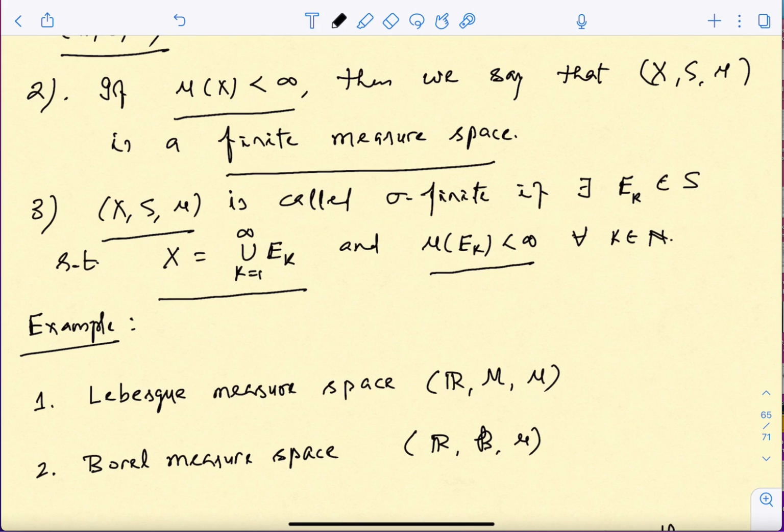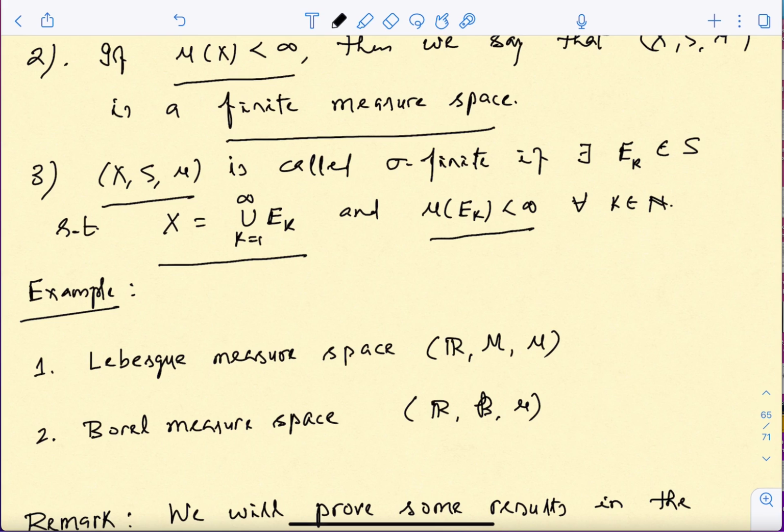These are some technical terms which I will not use right now, but later in the course we will prove certain results where we will require this sigma finiteness of the space. So it's better to keep these definitions in mind. Again, the example I am always going to consider is the Lebesgue measurable space, the Lebesgue measure, so that you understand it in a really good way, and then the rest of the things can be worked out.